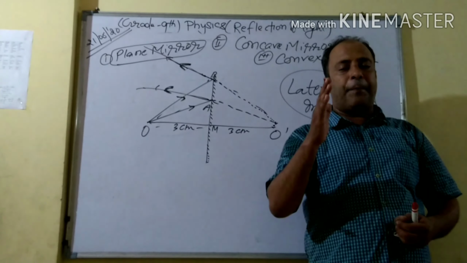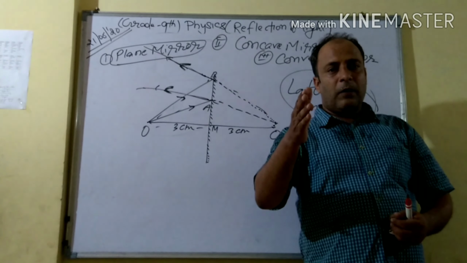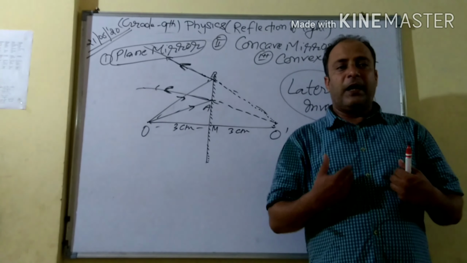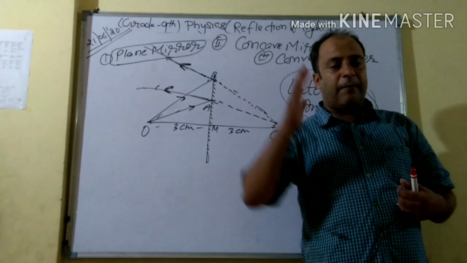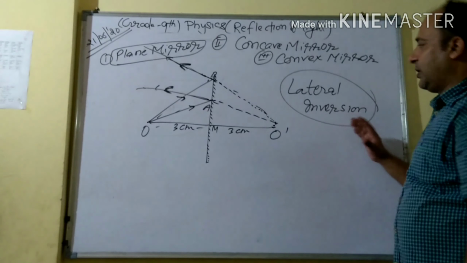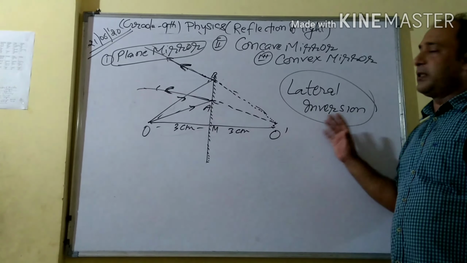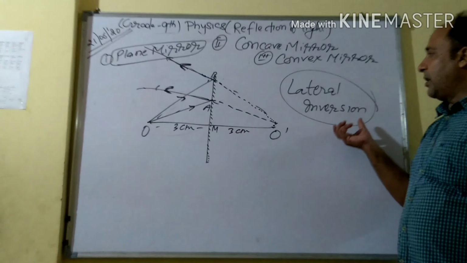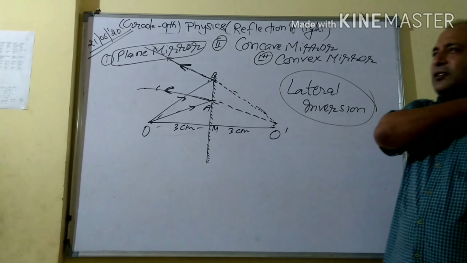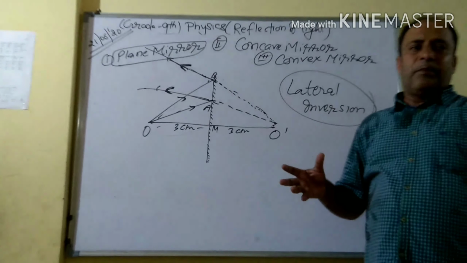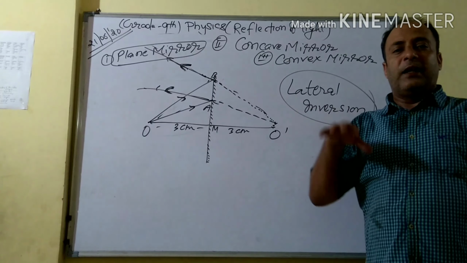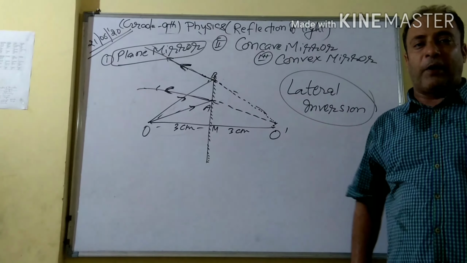It appears at the right, and my right appears at the left. That is the reason, and this technical term is called lateral inversion. Got it? That is why on ambulances and many other things, the alphabets are written in the opposite direction, so that the image will be formed the proper way.